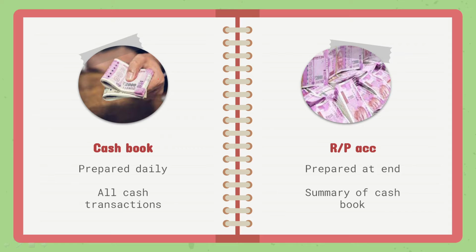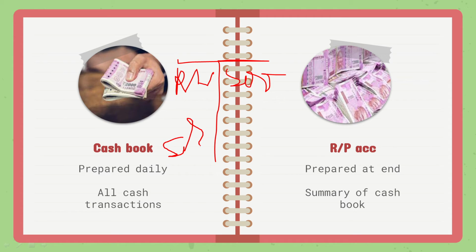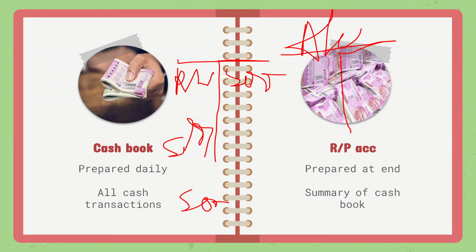Now let us look at the difference between a cash book and a receipt and payment account. See, in a cash book, whenever we received something, suppose we received 500, we would write it here. The next month if we receive 500, we'll write it here. Next month if we receive 500, we'll write it here. But in a receipt and payment account, you saw, we don't write every transaction. It's like this accounting year, however much we received, if this year we got a total of 1500, we'll write 1500 in the receipt and payment account. We'll not write every time we receive money, but all at once the total amount that we receive.